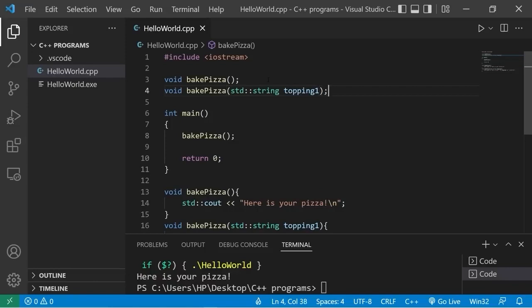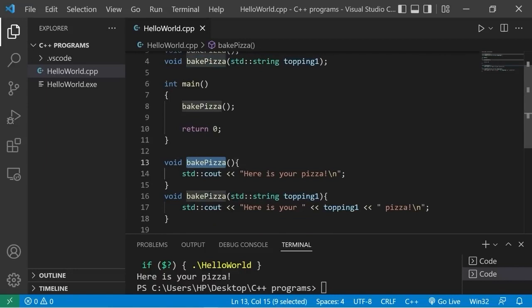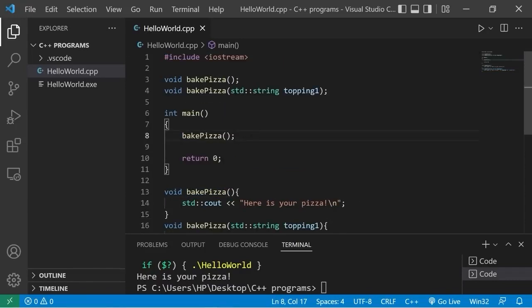Bake pizza. Then this time we are accepting a string. It is valid for functions to share the same name, but you need a different set of parameters. A function's name plus its parameters is known as a function signature. I can bake a pizza that has no toppings. Here is your pizza. Or I could pass in a topping, like pepperoni. Here is your pepperoni pizza.